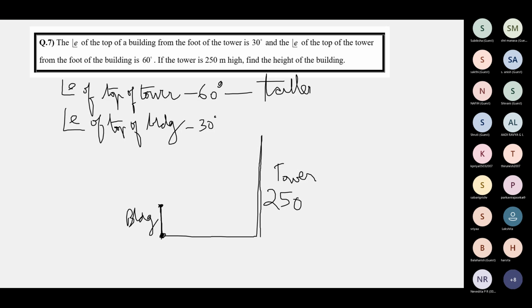So see from the foot, let's read from the beginning. The elevation of the top of a building. This is the top of the building. The elevation of the top of the building from the foot of the tower. This is the foot of the tower.